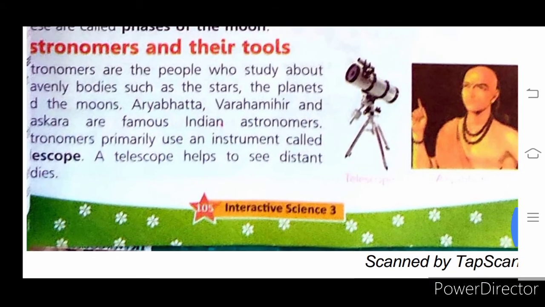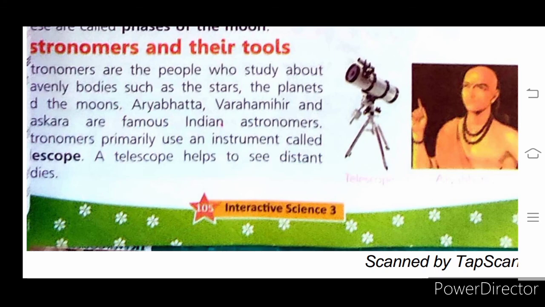Now about astronomers and their tools. Astronomers are the people who study heavenly bodies such as the stars, the planets and the Moon. Who are astronomers, children? People who study heavenly bodies such as stars, planets and the Moon. Our Indian astronomers are Aryabhata, Varahamihira and Bhaskara.